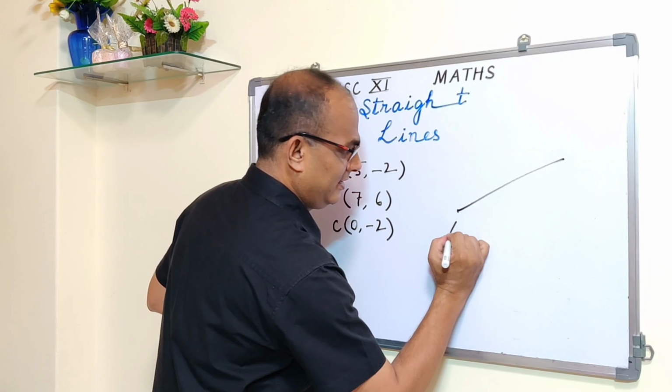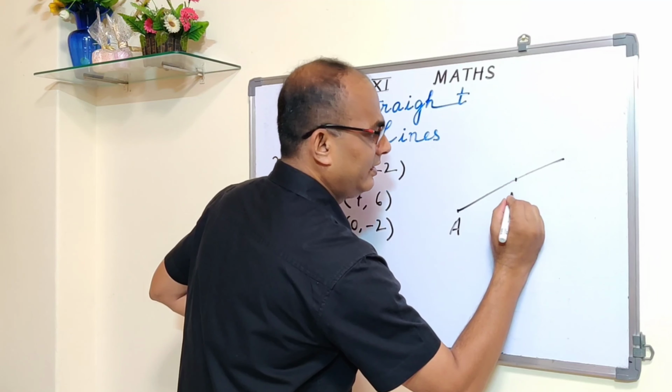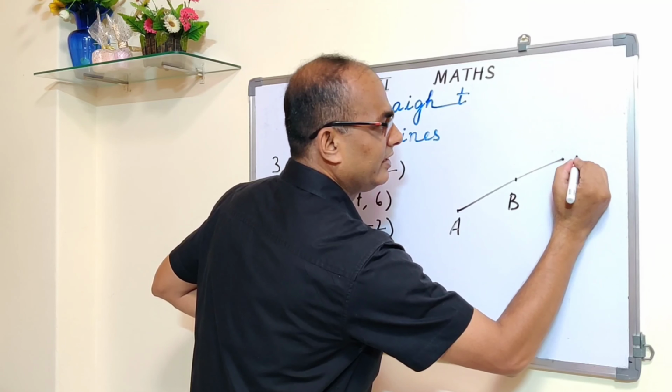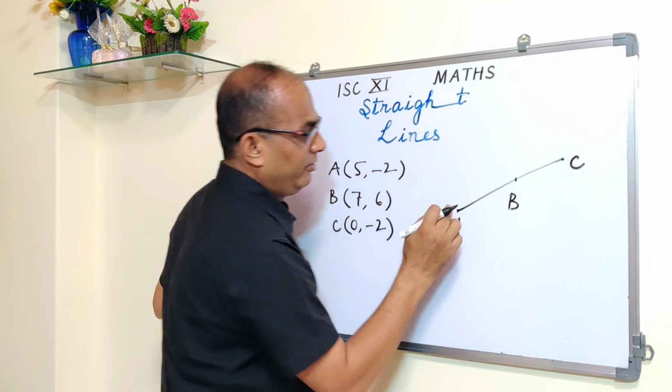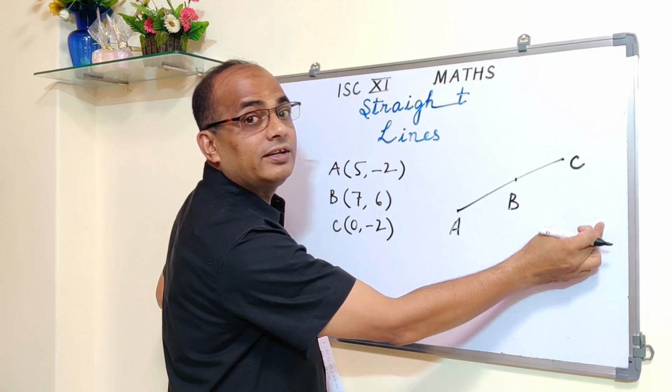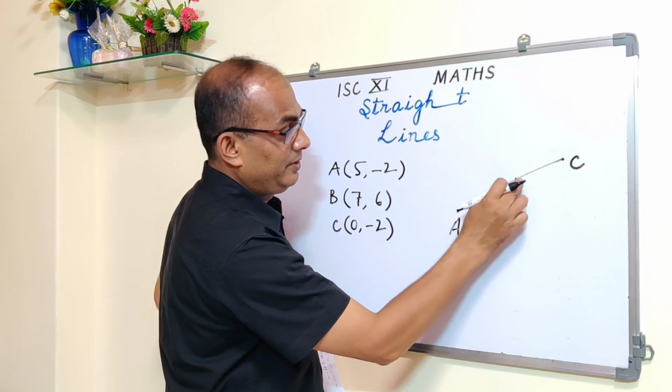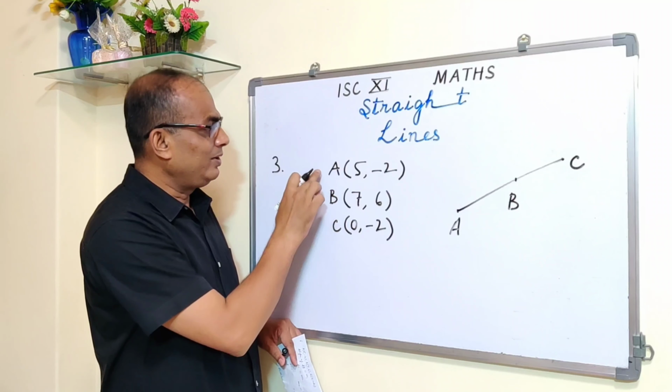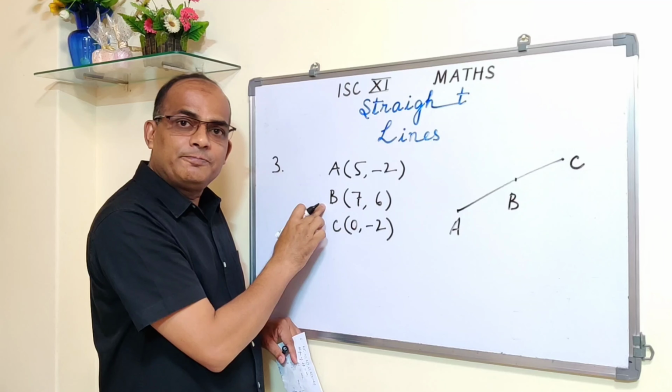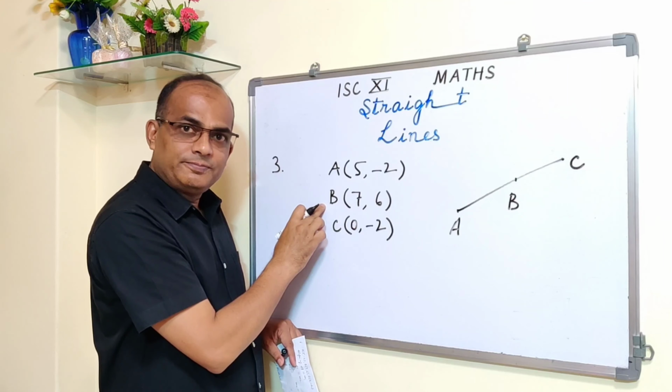For example, A is here, B is somewhere here, and C is somewhere here. This is called collinear. And if A is here, B is here, and C is somewhere else, that means they are not on a straight line. Collinear means being on a straight line. So we will find out the slope of 2. I will take any 2 points at a time. Let the slope of AB be M1 and let the slope of AC be M2. We'll find out M1 and M2.